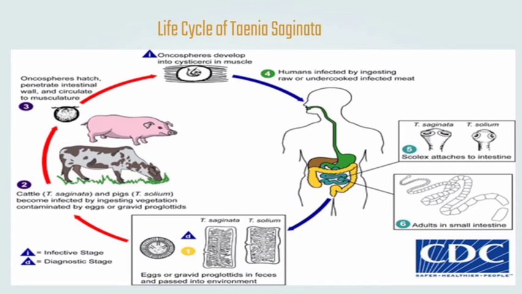This is the life cycle of Taenia saginata. As you can see, it is almost the same as the life cycle of Taenia solium. The only difference is that the intermediate host is cattle, and it has no cycle for cysticercosis because it does not cause this disease. So that's all about the intestinal cestodes.